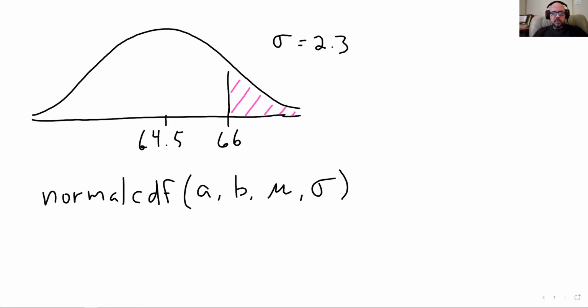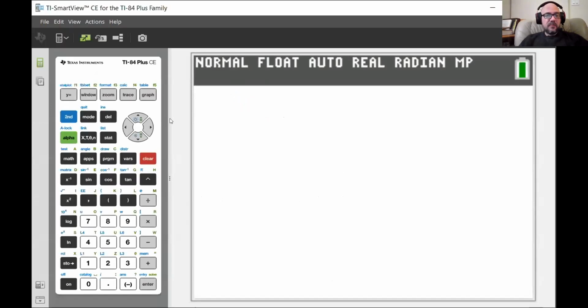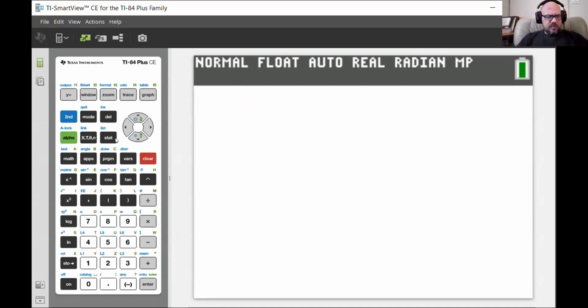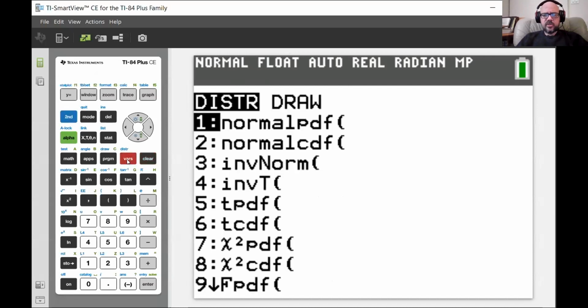Okay. So I want to find the area to the right of 66. So I'm going to go to 2nd Vars, so Distributions, same place as all our other distributions. And we've got normal PDF and normal CDF. And we are basically, I think, actually never going to use normal PDF.